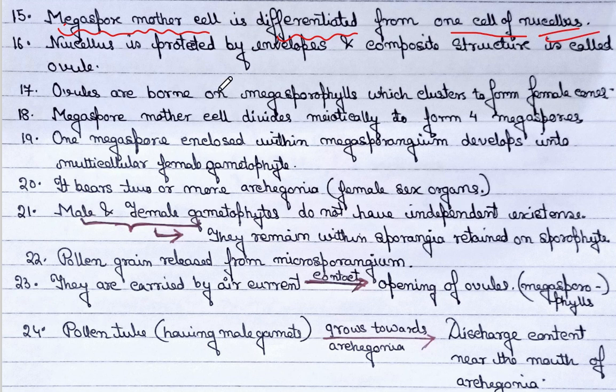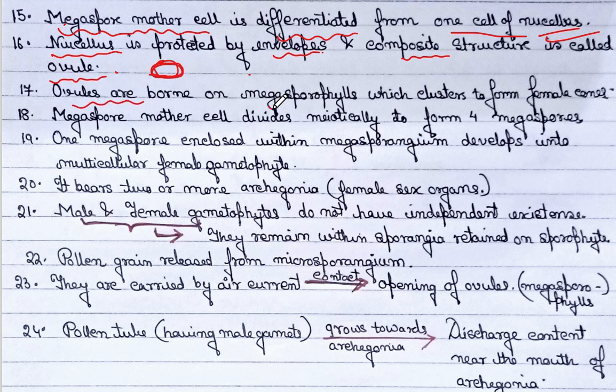And nucellus is protected by envelopes, and this composite structure is called ovule. Megaspore mother cell is differentiated from one cell of nucellus, and nucellus is protected by envelopes, and this composite structure is called ovule. So ovule has what? Ovule has megaspore mother cell which is differentiated from nucellus, along with the envelope that is protecting the nucellus. This total thing is known as ovule.